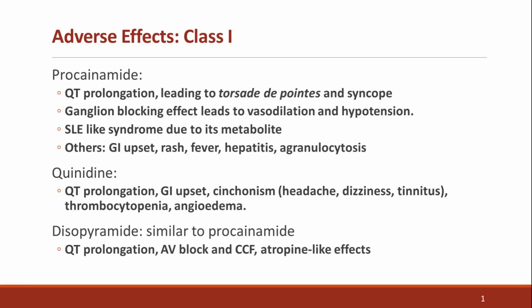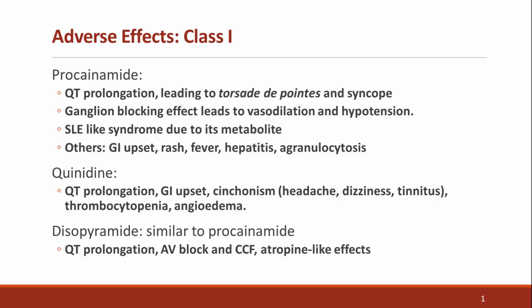Let's begin with Class 1 antiarrhythmic drugs, the sodium channel blockers. They act primarily on phase 0 of the action potential, but their adverse effects often reflect both cardiac and systemic involvement. Procainamide can prolong the QT interval, predisposing to torsades de pointes and syncope. It also has ganglion blocking properties, leading to vasodilation and hypotension, and with prolonged use may cause an SLE-like syndrome.